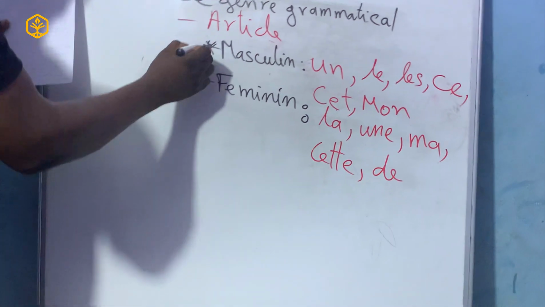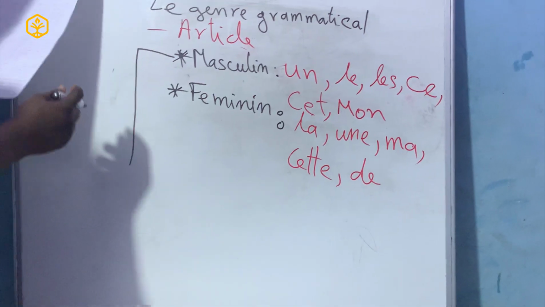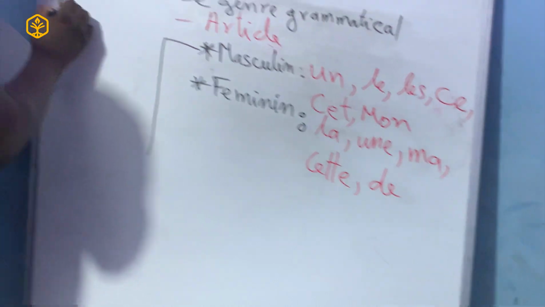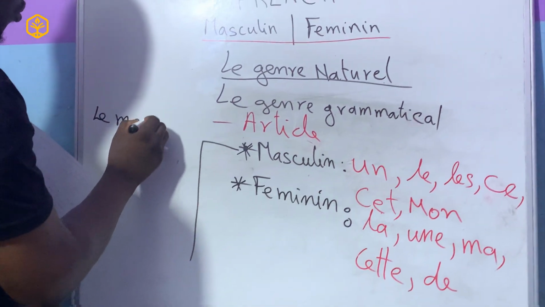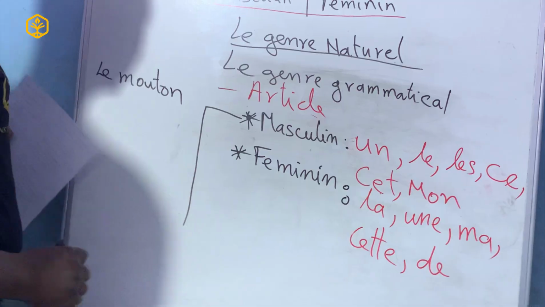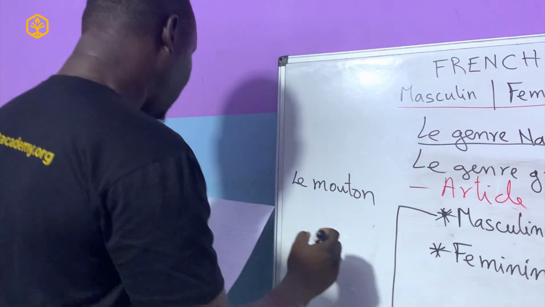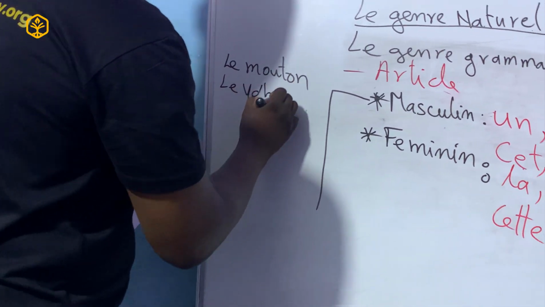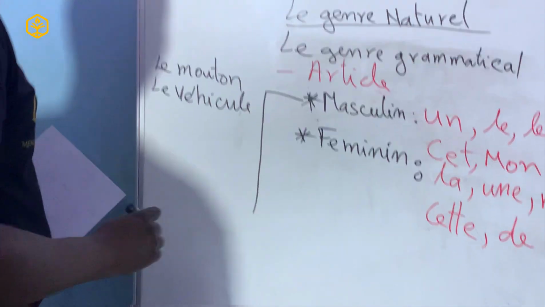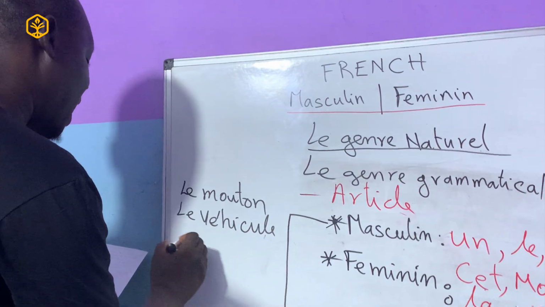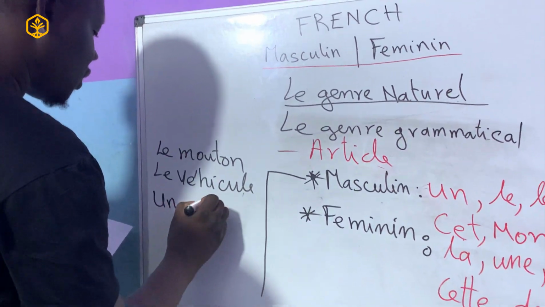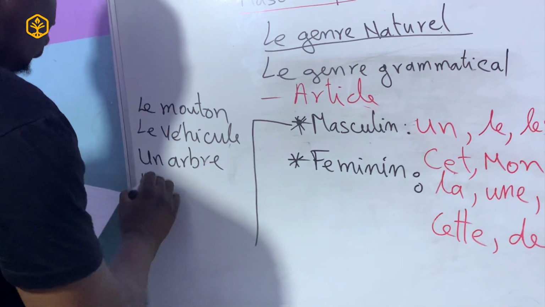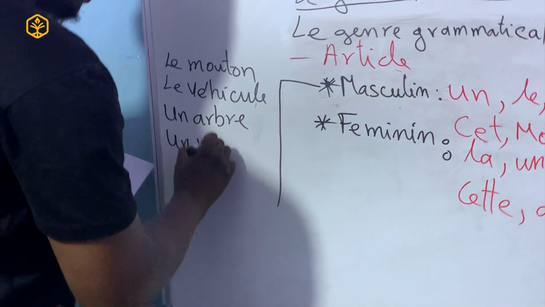For example, for the masculine, some of these examples we can mention are le mouton. Le véhicule, which is a car. Un arbre, which is a tree. Then un vélo, which is a bicycle.